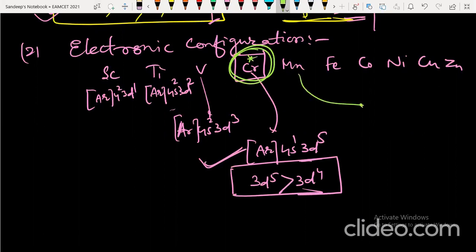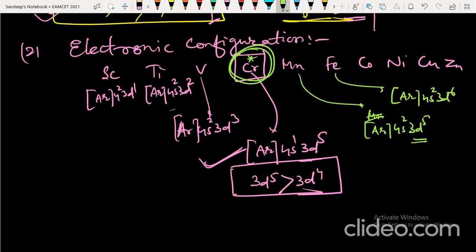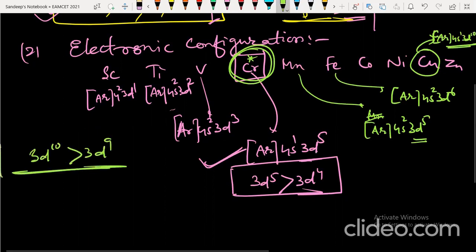Next is Mn, which is normal. Mn is simply argon 4s2 3d5, so it has 5 unpaired electrons. Iron is also simple, argon 4s2 3d6. Then special is copper. Copper is argon 4s1 3d10, a special configuration because 3d10 is more stable than 3d9. So copper and chromium you have to remember for your exam.